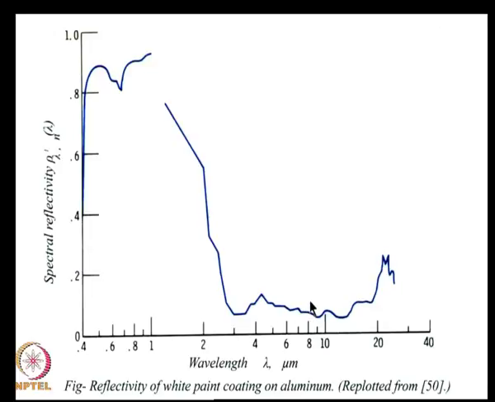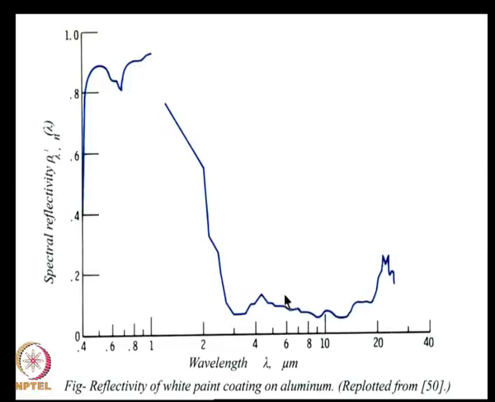paint to use to paint outdoor containers, which will contain, let us say, either petrol or other flammable material, and you want to keep the temperature low. So, you coat it with white paint. White paint is highly reflective in the region where solar radiation is impinging on the tank. So, it will not absorb much solar radiation.